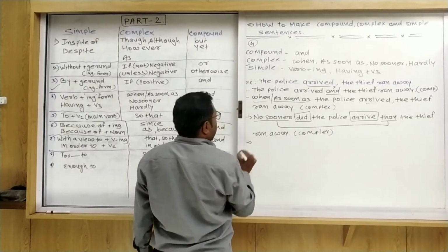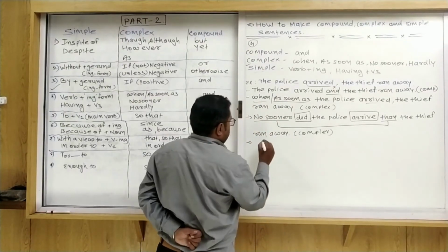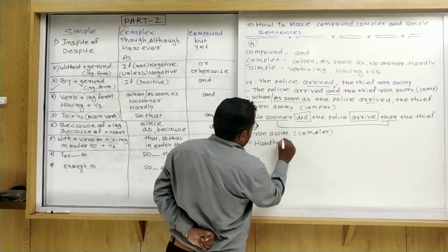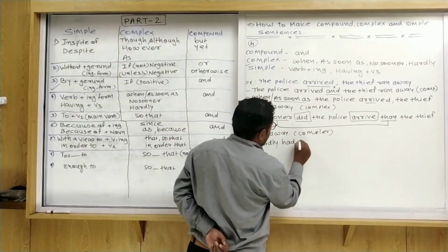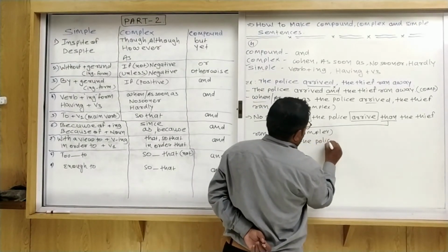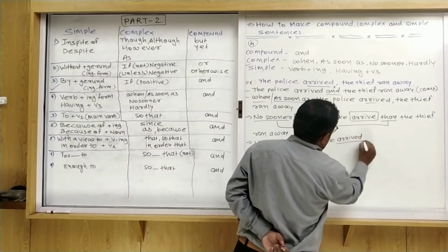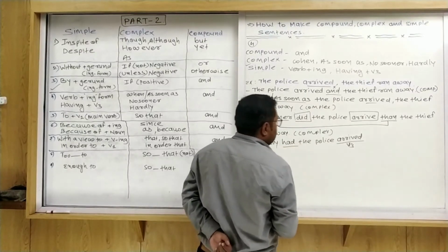Now the third one to use complex sentence, using hardly had. So when we use hardly had, first of all write it down in the beginning. Hardly, after that past tense is given, so hardly had the police arrived. See dear friends, V3 form is given. Why? Because had is used here.